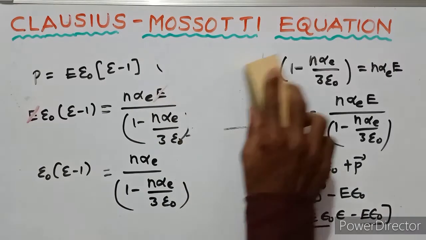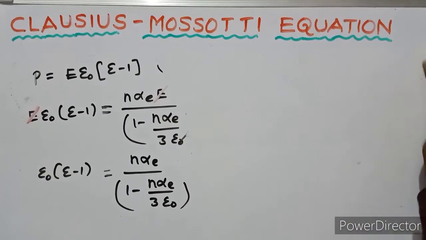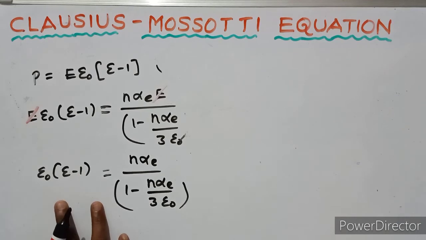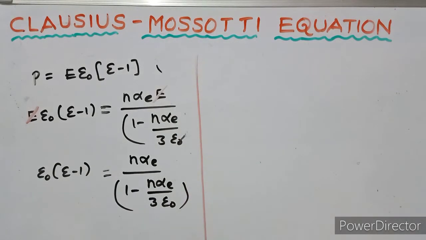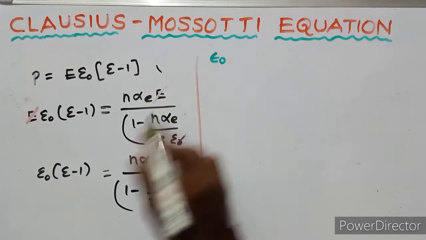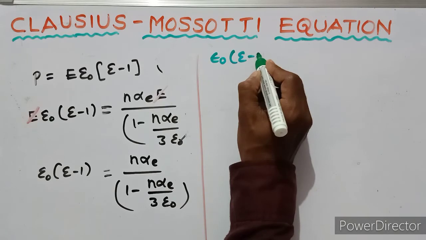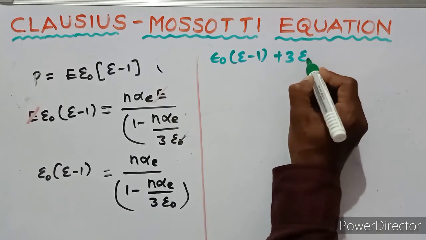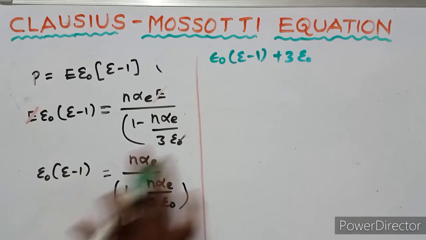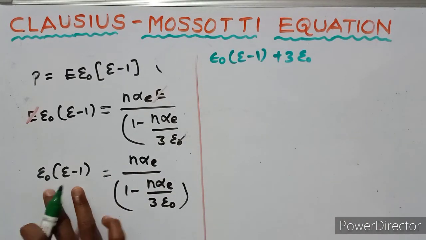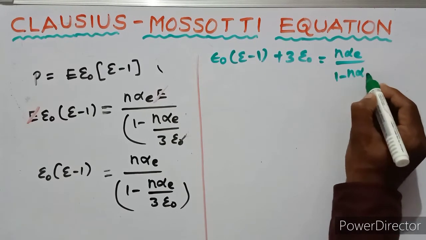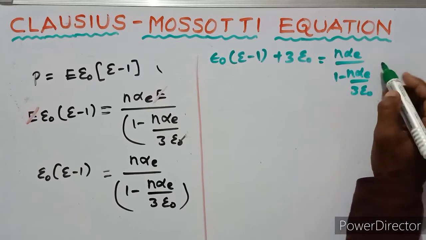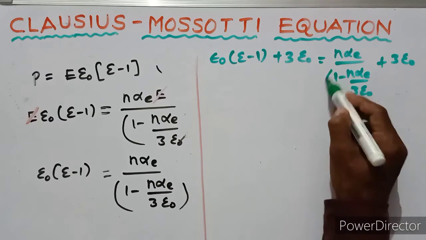For further simplification, add 3 epsilon naught to both sides: epsilon naught (epsilon_r minus 1) plus 3 epsilon naught on the LHS, and on the RHS n alpha_e over 1 minus n alpha_e over 3 epsilon naught plus 3 epsilon naught.